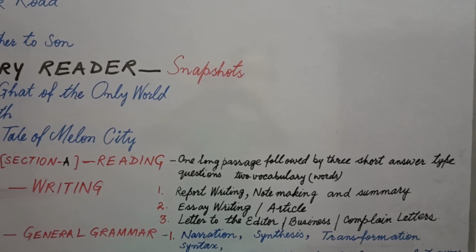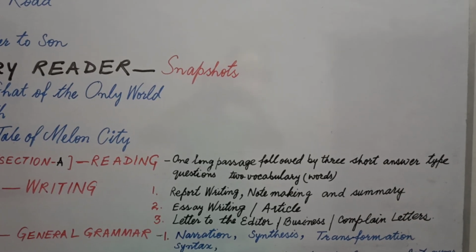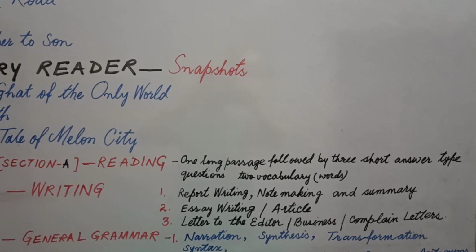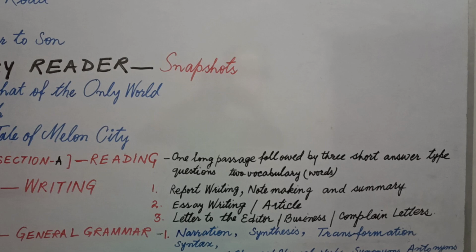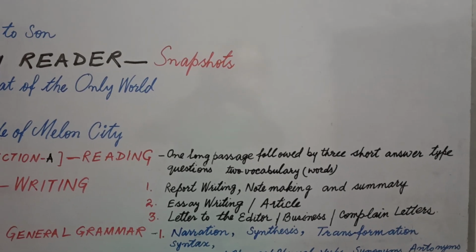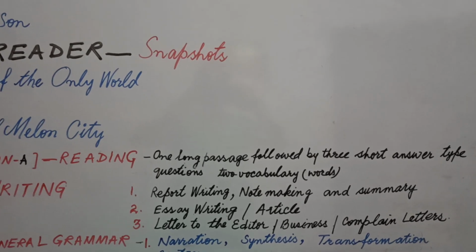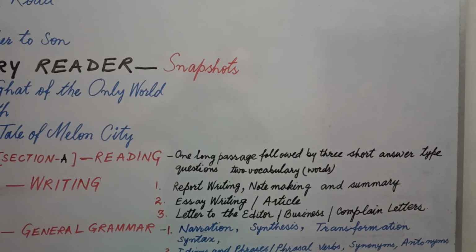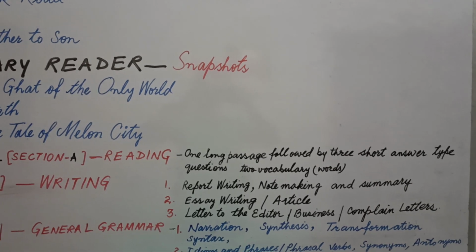And then, students, note making and summary. Generally, this question occurs in the reading section because it has a long paragraph, and from there you write a summary and make notes. Note making means you write the whole paragraph into points, and there is a formal system to mention those points. That is the change in UP Board, students. This is given in the writing section.